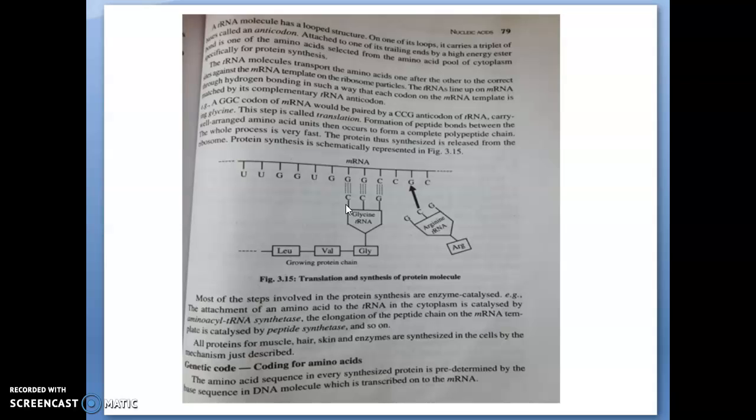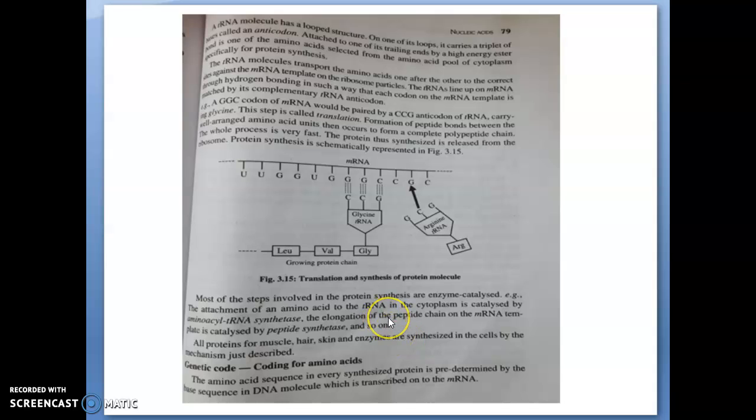From the cytoplasm, the codon for the corresponding amino acid is transferred to the transfer RNA. That transfer RNA has an anticodon for whatever codon is on this mRNA. The anticodon on this transfer RNA will pick up the corresponding amino acid from the amino acid pool, and that amino acid will combine with another transfer RNA. Then a complete chain of this protein will be formed.